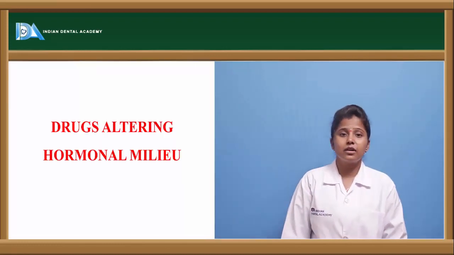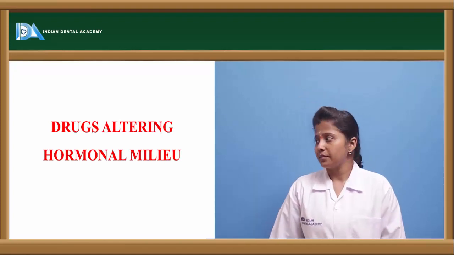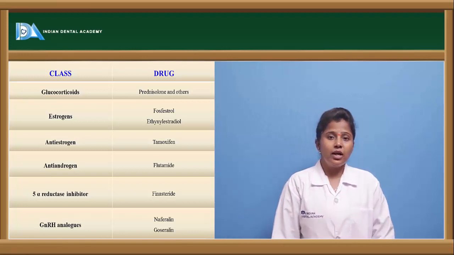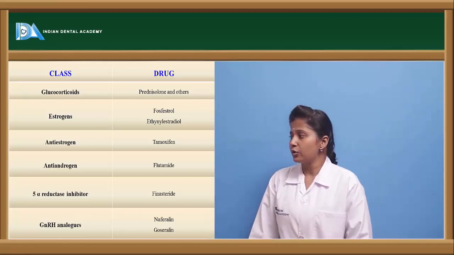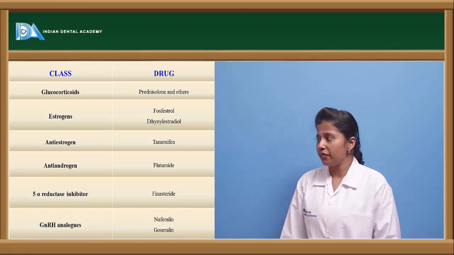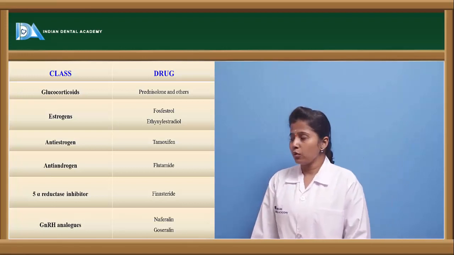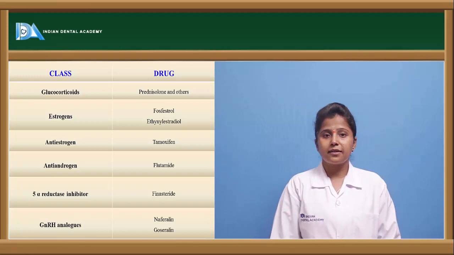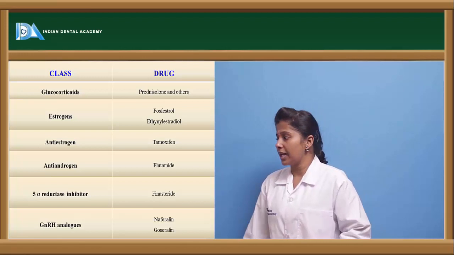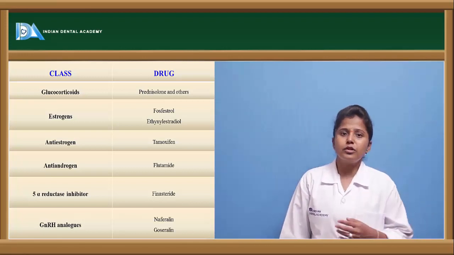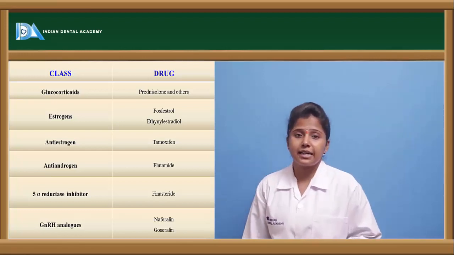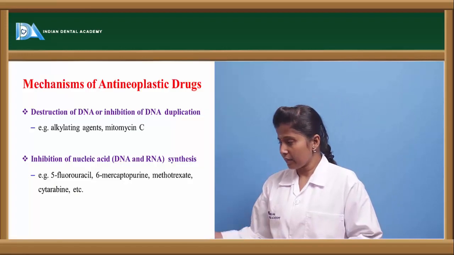There are other classes of drugs which alter the hormone levels. The drugs which come under this category are glucocorticoids like prednisolone and its derivatives, estrogens like fosfestrol and ethinyl estradiol, anti-estrogen drugs like tamoxifen, anti-androgen drugs like flutamide, a 5-alpha reductase inhibitor like finasteride, and GnRH analogues like nafarelin and goserelin. These are not that clinically useful. The clinically useful drugs are the drugs which directly act on the cancer cell.